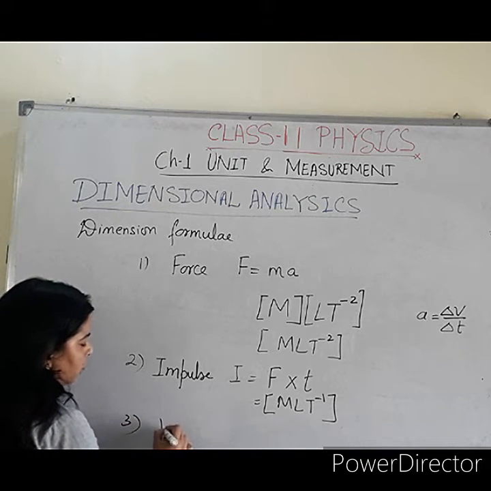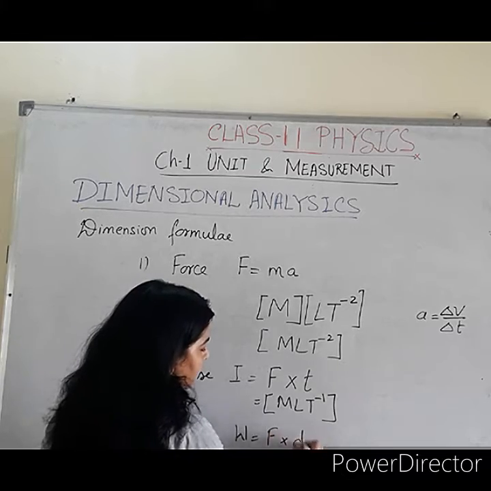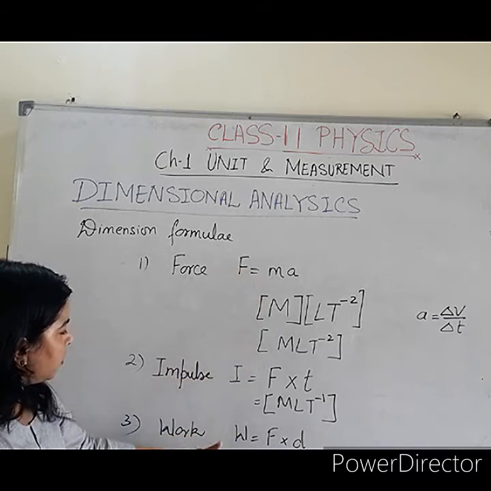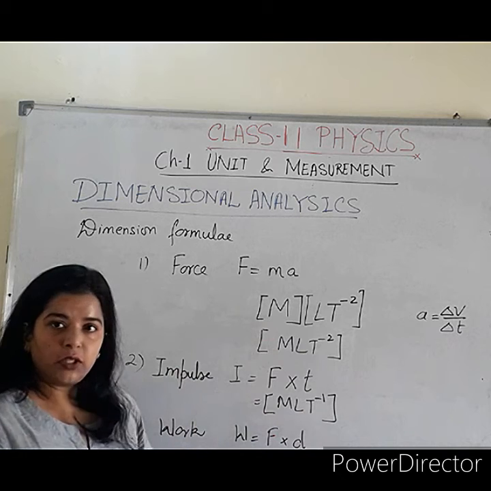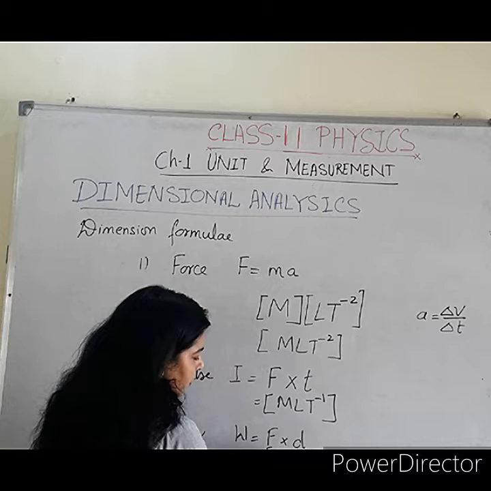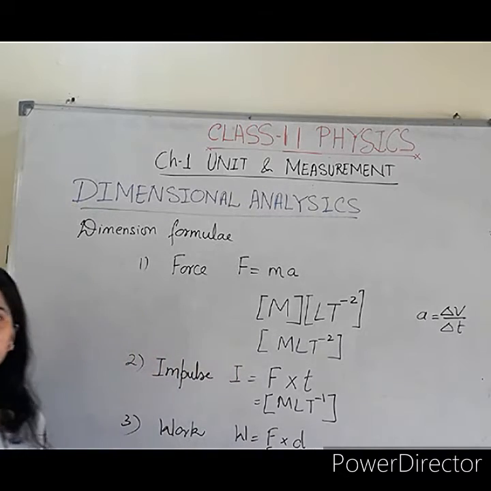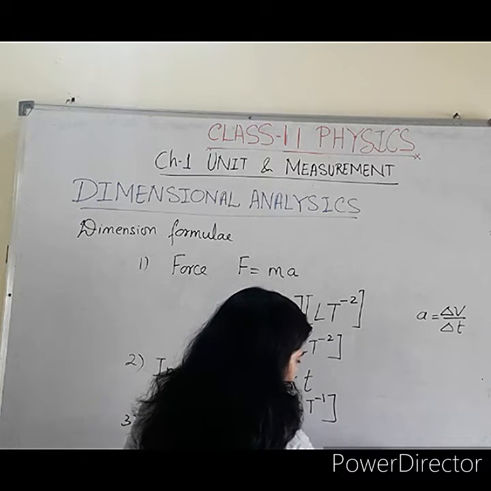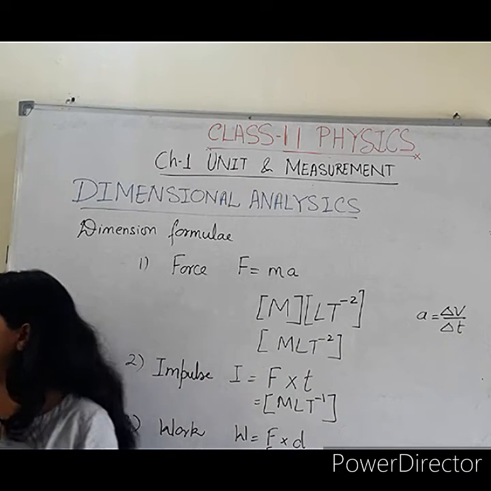For work, W is equal to force into displacement. If we know the different formulas, we can easily calculate the dimensional formula corresponding to that quantity. So for force we write MLT minus 2, and for displacement we write L, because displacement is a type of length. So you will get the formula ML2T minus 2. In this manner you can calculate many physical quantities.